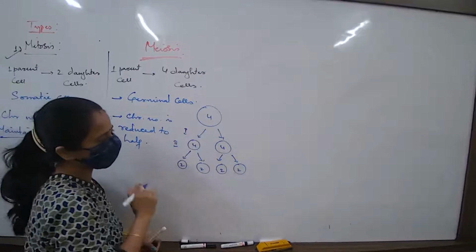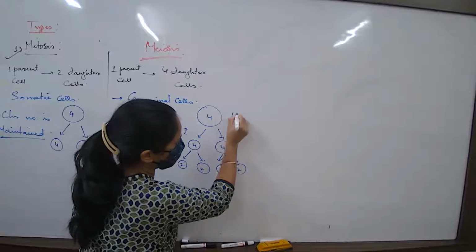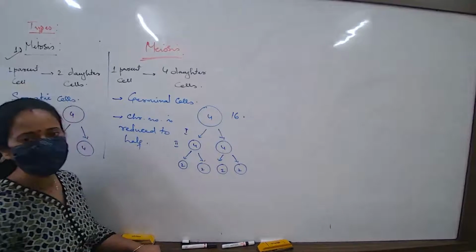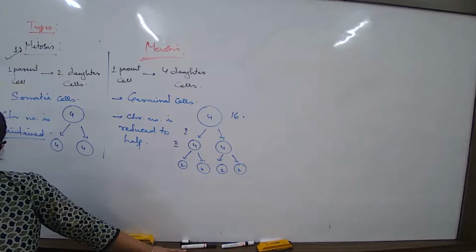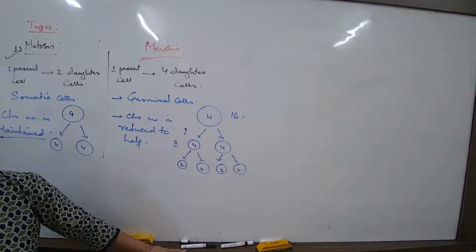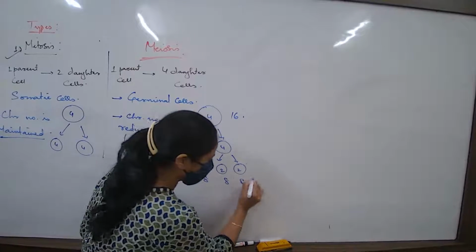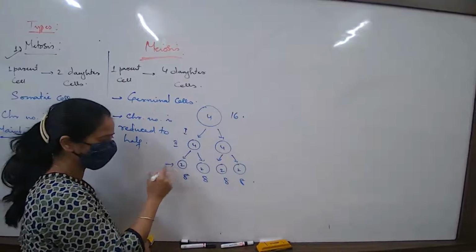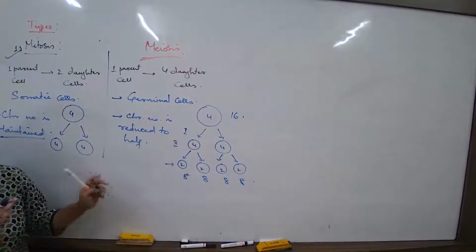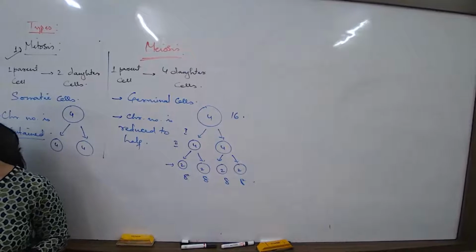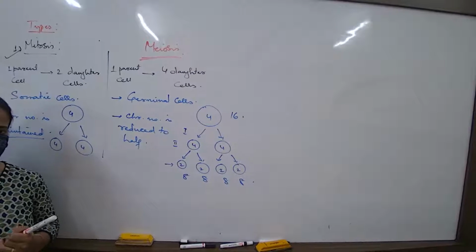So if this is the rule, then if I talk about a cell which has got 16 chromosomes in the parental cell, what should be the chromosome number in the daughter cells? 8 each. 8, 8, 8, 8. And how many cells should there be? 4. So first understand the basic concept: in the process of mitosis, the parent cell will give rise to 2 daughter cells.